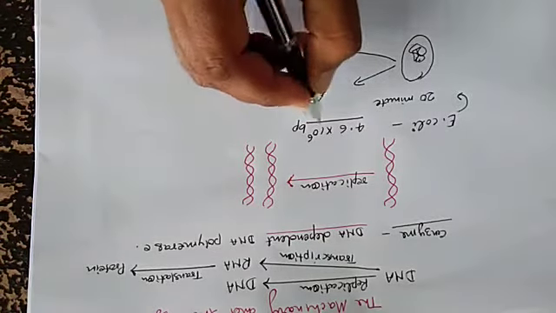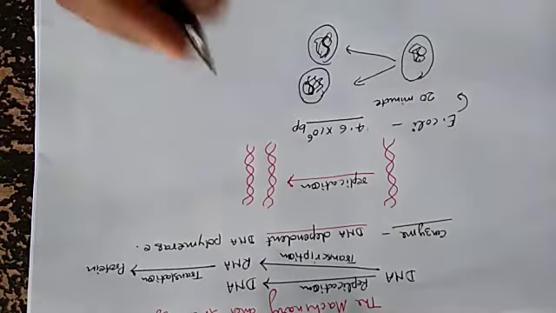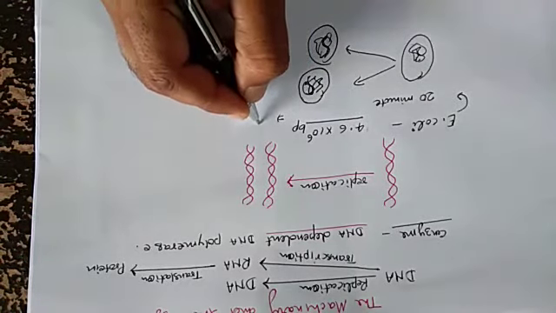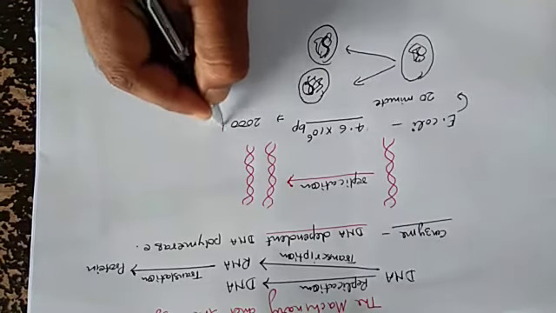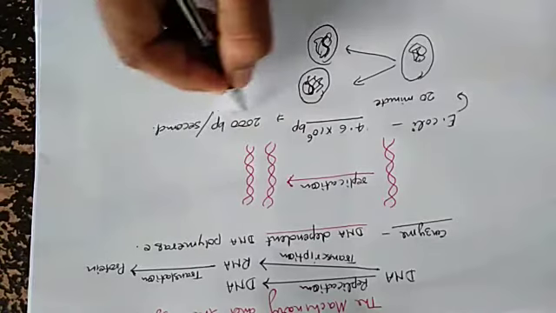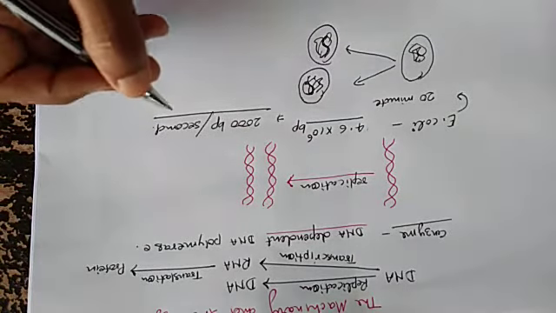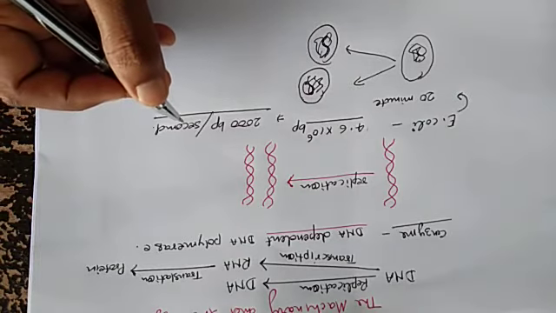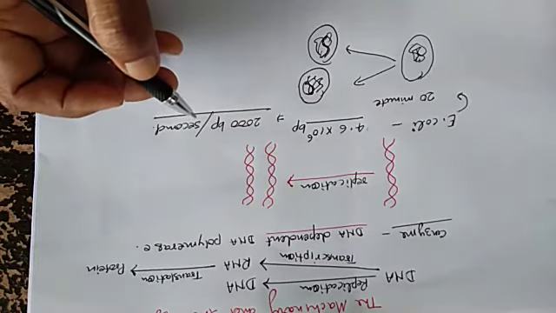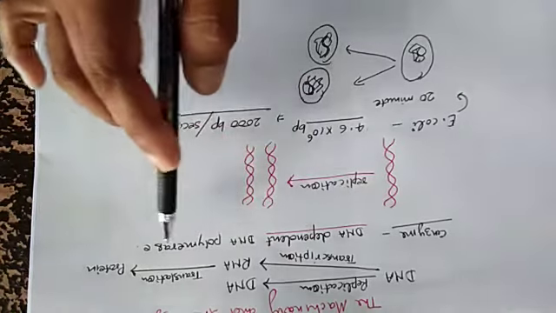If we divide the number by 20 minutes, we will find about 2000 base pairs per second. It is the speed of the replication, which is polymerized by the DNA dependent DNA polymerase enzyme.